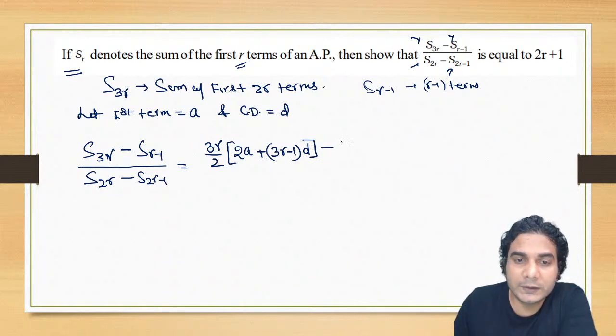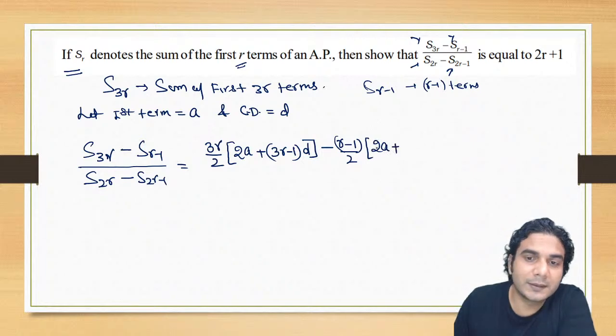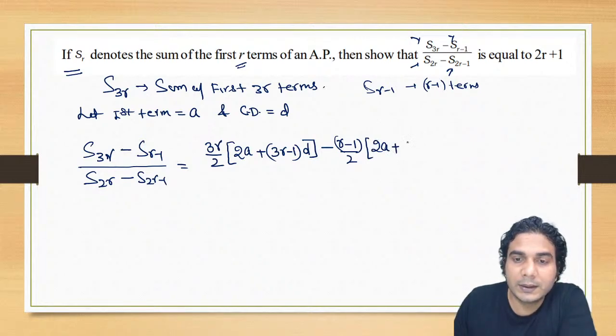S of R minus 1 will be R minus 1 by 2, and again open it: 2A plus R minus 1 minus 1, so it is going to be R minus 2 now into D.